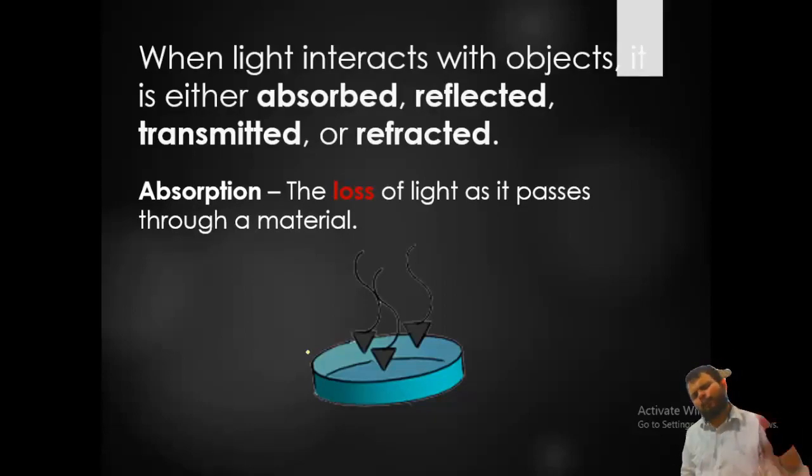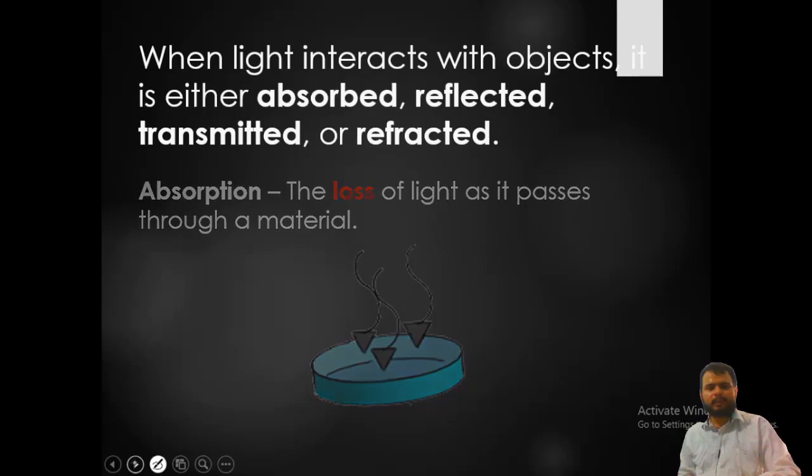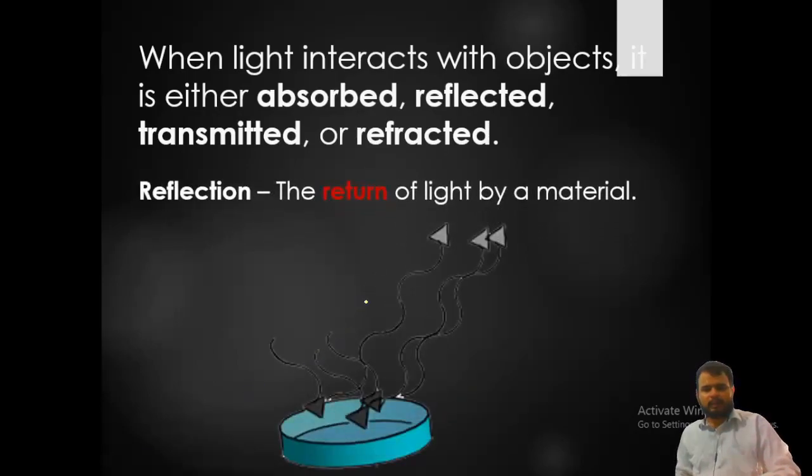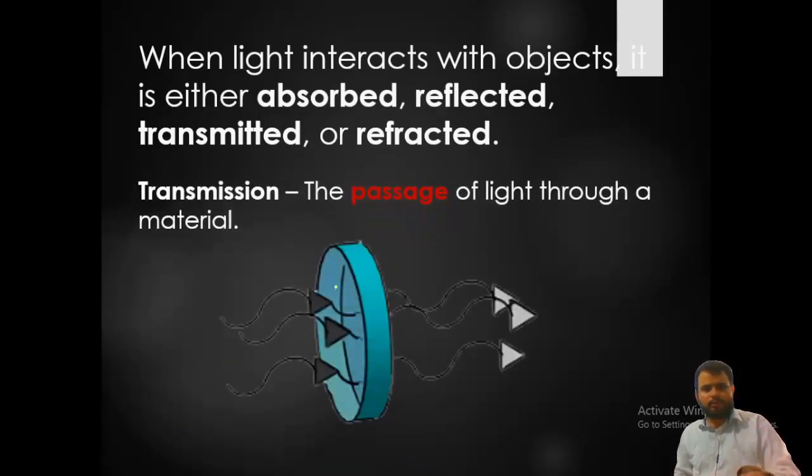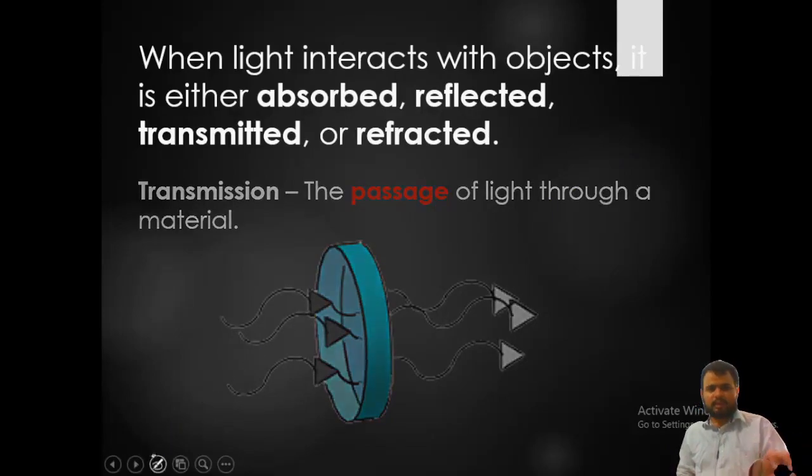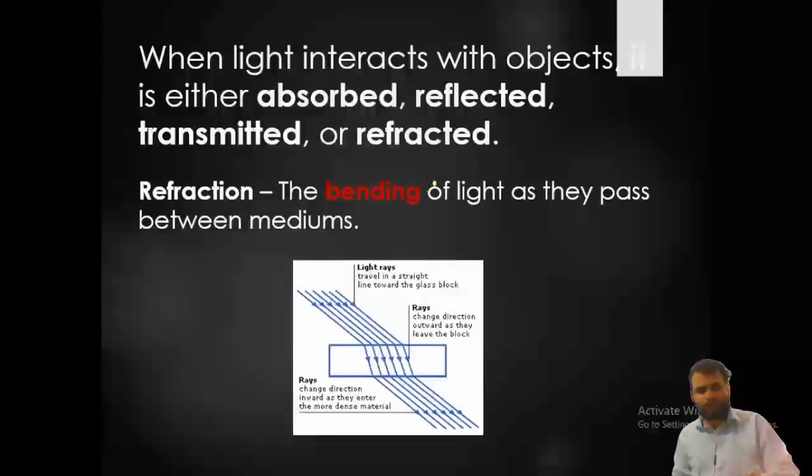In a very simple manner, it is the loss of light as it passes through a material. As you can see, when light passes through this material, something is reflected, the return of light by the material. Some part passes through the material, which is transmission, and some part is reflected.